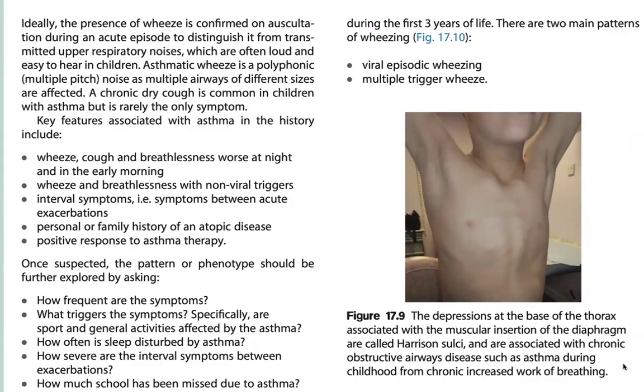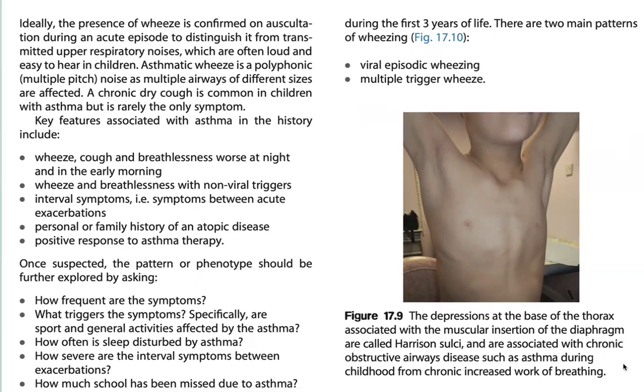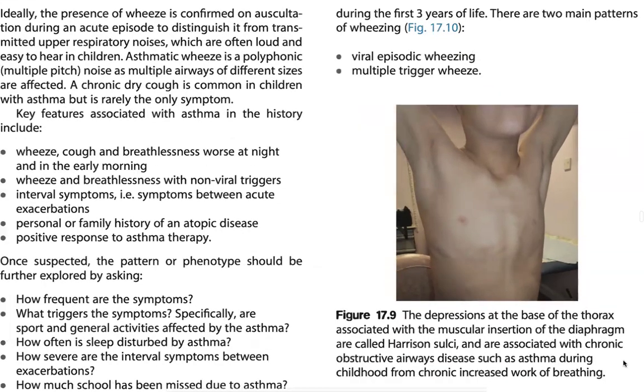Key features associated with asthma in the history include wheeze, cough, and breathlessness, worse at night and in the early morning; wheeze and breathlessness with non-viral triggers; interval symptoms, symptoms between acute exacerbations; personal or family history of atopic disease; and positive response to asthma therapy.